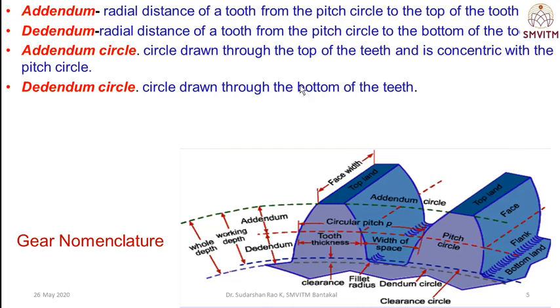The addendum circle is a circle drawn through the top of the teeth and is concentric with the pitch circle. The dedendum circle is a circle drawn through the bottom of the teeth. That is the addendum circle and dedendum circle. Addendum and dedendum are also important parameters. The important parameters for the gear are the pitch circle diameter, addendum, dedendum, the module and the circular pitch.